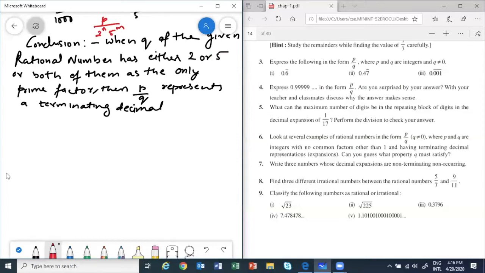Write 3 numbers whose decimal expansion are non-terminating, non-recurring. So question number 7. All of you write. Give me at least one example. What are they asking us? They are asking write 3 numbers whose decimal expansion are non-terminating, non-recurring. So they are asking you to give 3 examples of irrational numbers. So you have to give me irrational numbers.